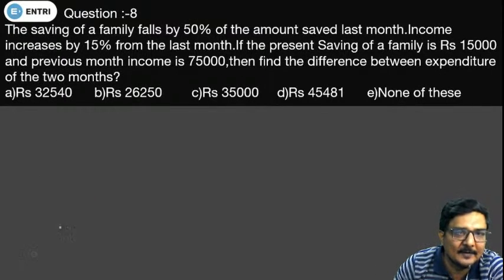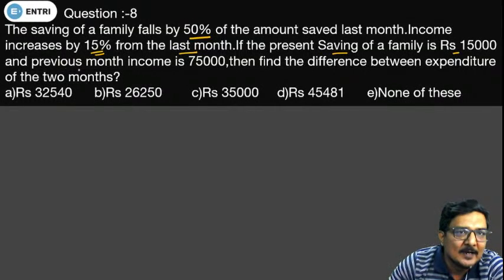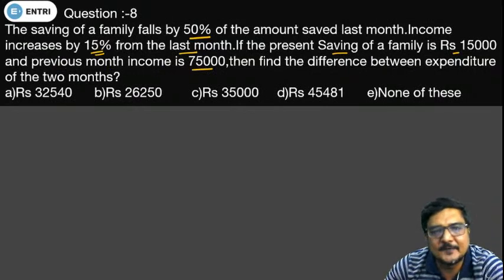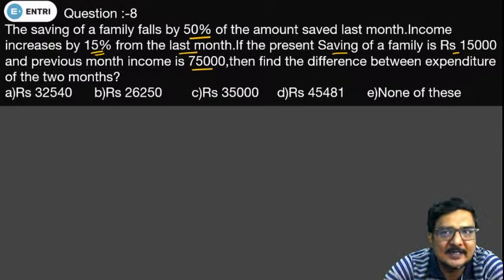The saving of a family falls by 50% of the amount saved last month. Income increased by 15% from the last month. If the present saving of a family is rupees 15,000 and previous month income is 75,000, then find the difference between expenditure of the 2 months. What we have to do is find the difference of the expenditure of the 2 months.